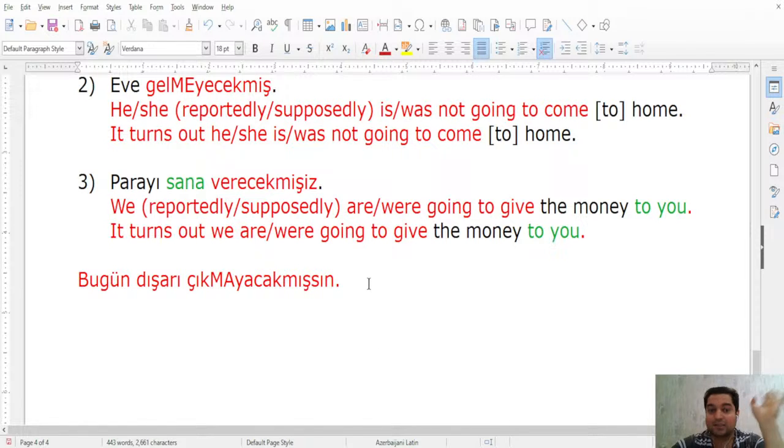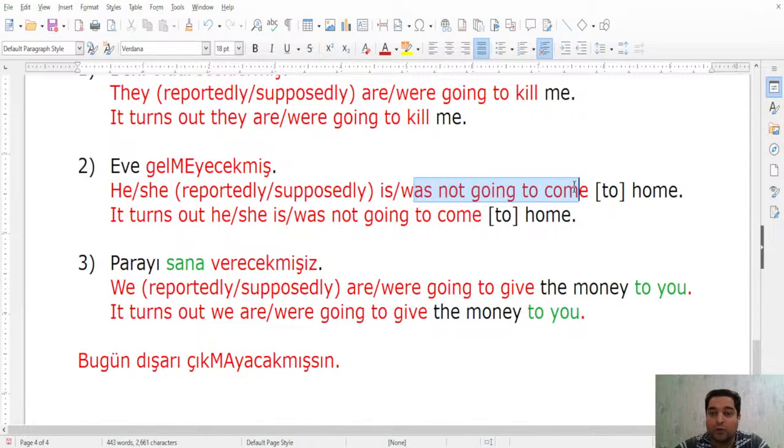So don't forget, it doesn't necessarily have to be related to the past tense. You can report something that happened before that action, before that point in time. That is why it's past. But the meaning can still be present. And it can also really mean some action that happened in the past. That's why we have this, were going, right? Was not going to come, were going to give, were going to kill. That's also possible as an action that happened in the past, which is reported to you by somebody else. Okay, that's it.